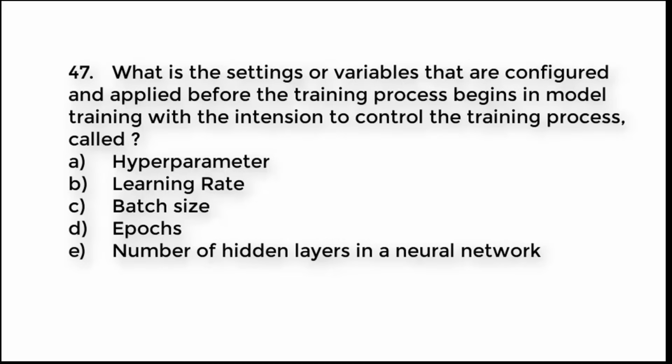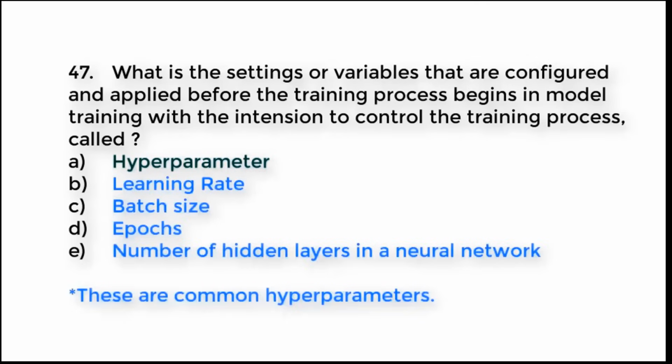Try to guess the right answer. And the right answer is option A. Hyperparameter. And the remaining options: learning rate, batch size, epochs, number of hidden layers in a neural network. These are some common hyperparameters.